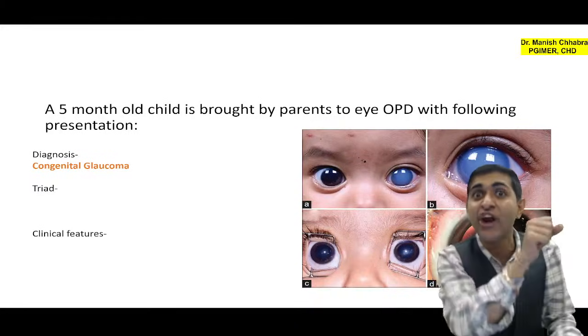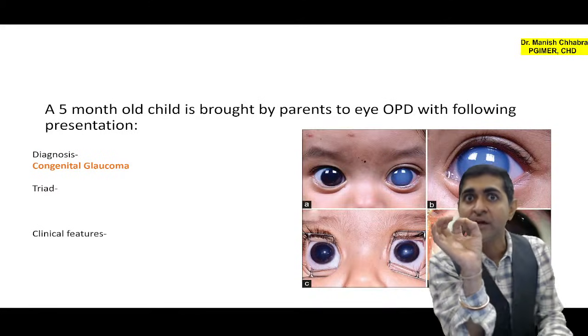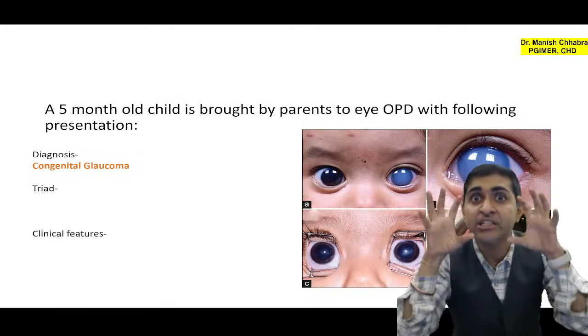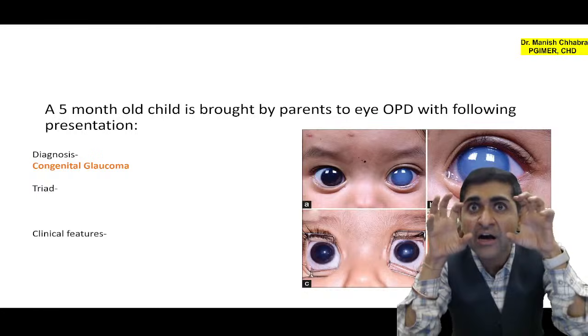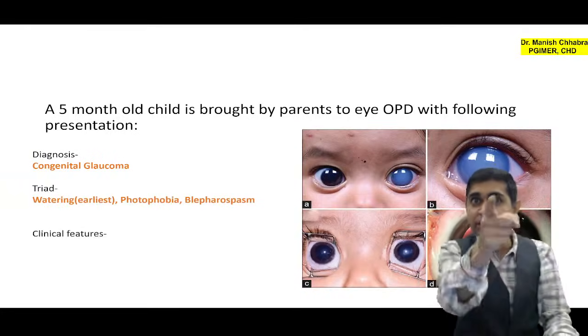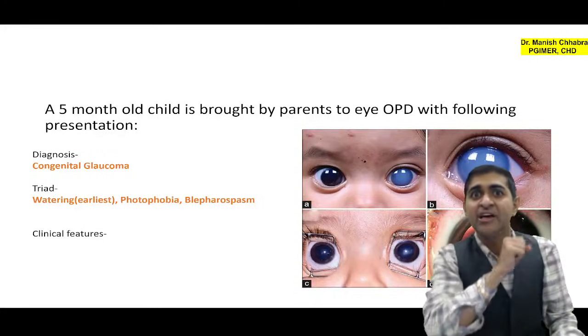But there is one triad which is associated with congenital glaucoma. And that is your watering, which is earliest, lacrimation. Then there is photophobia. And then there is blepharospasm. But the question was in your FMG, which is the earliest sign that you see in congenital glaucoma.